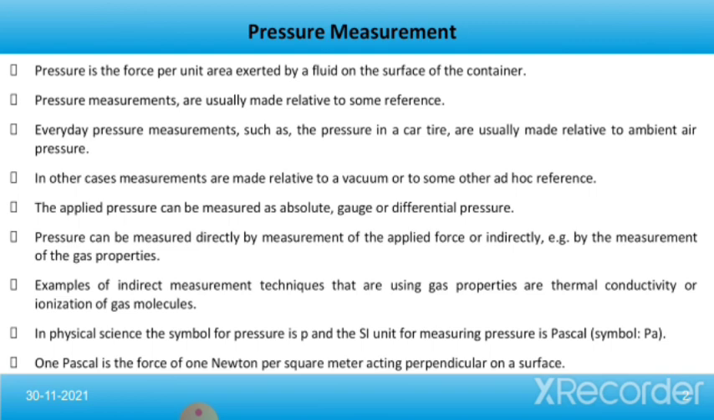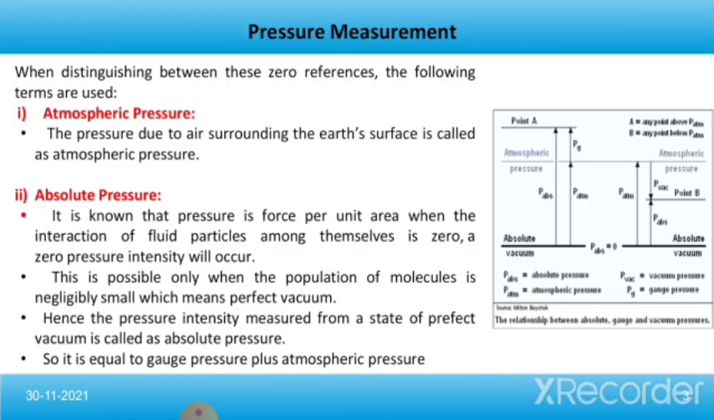In physical science, the symbol for pressure is P and the SI unit for measuring pressure is the Pascal. So 1 Pascal is the force of 1 Newton per square meter acting perpendicular on a surface. Now we talk about this diagram. When distinguishing between these zero references, the following terms are used.